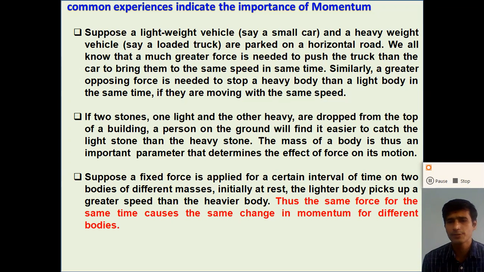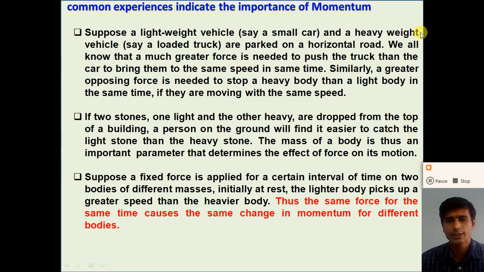Initially both objects are at rest, so the initial momentum is zero. But after applying a force, the bodies gain some momentum, so both bodies undergo the same change in momentum as the applied force on the bodies remains the same. So here, dear student, we can say that the change in linear momentum depends on the external force acting on a body.